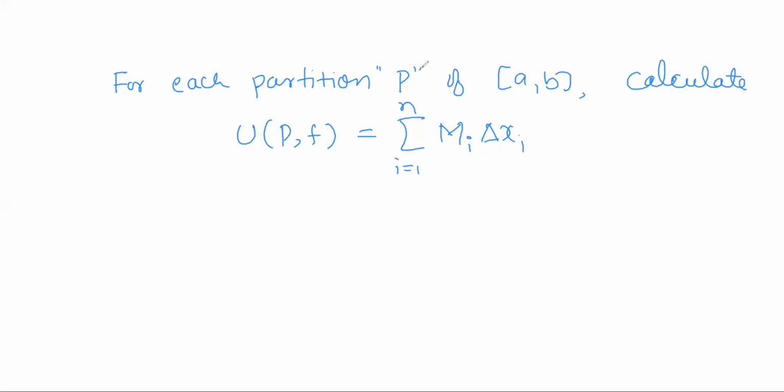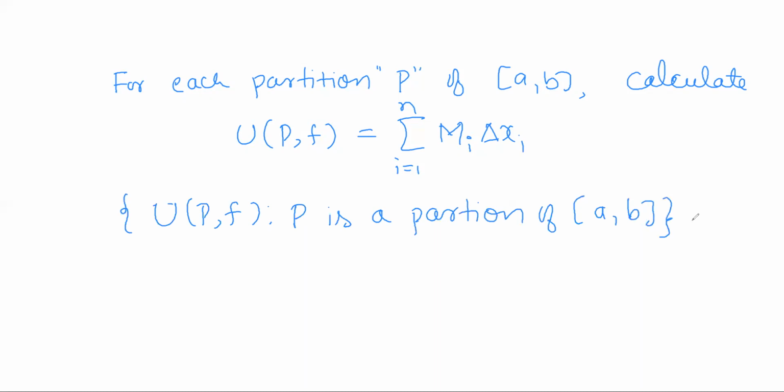As I told earlier, on a closed interval a, b, you can consider plenty of partitions. With respect to each partition, calculate the upper Riemann sum. Then collect all those upper Riemann sums. So consider the set of all upper Riemann sums with respect to each partition P of a, b.